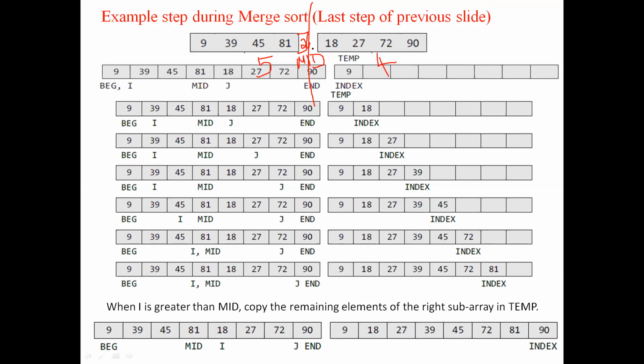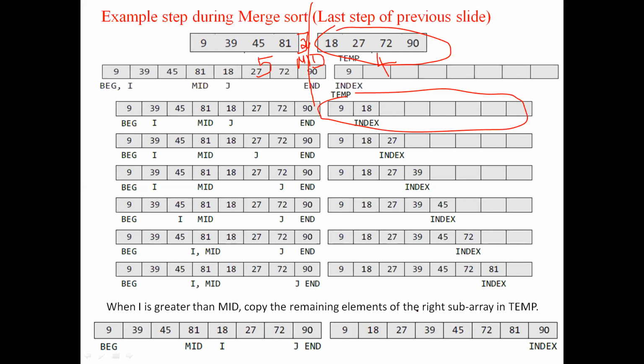For simplicity and understanding purposes only, we have partitioned. It does not mean that we are going to create a new array for these 5 elements and another new array for those elements. Not like that. For understanding purposes only, we are showing the slide. We are going to do the operation in the same array only. If a new array is required, we will create one. That is the disadvantage of merge sort: creating a new array, because you are copying, right? Now it is understood.